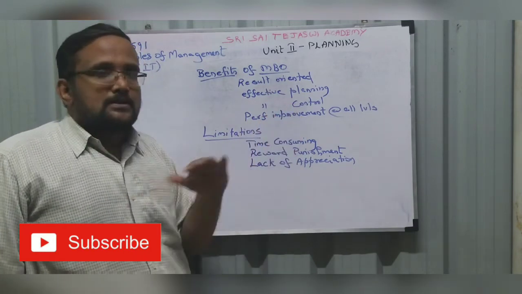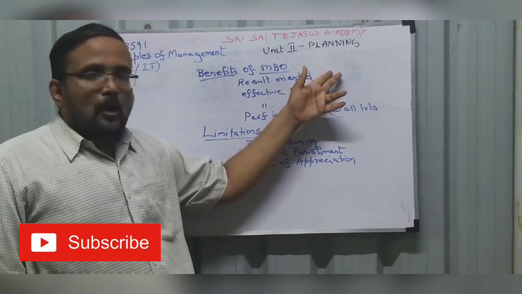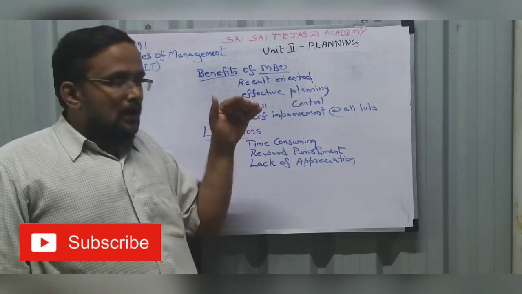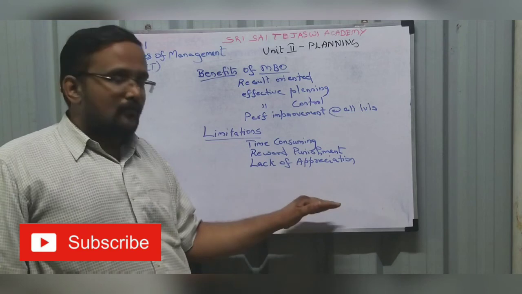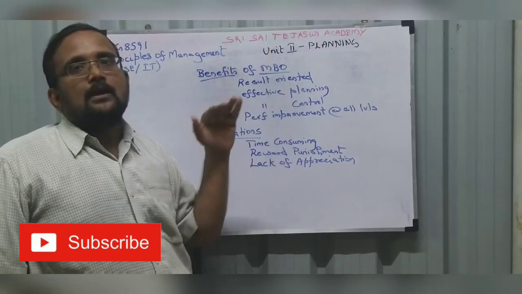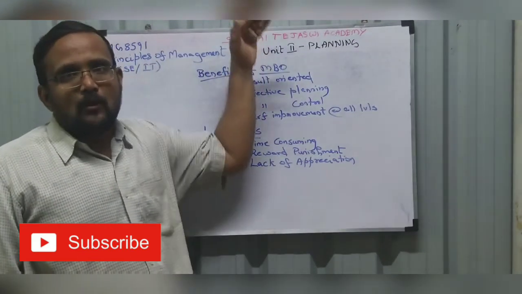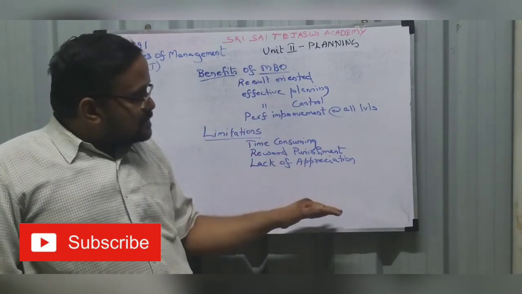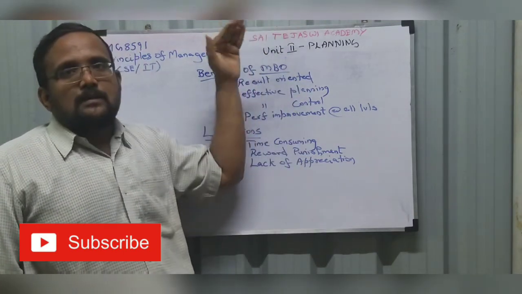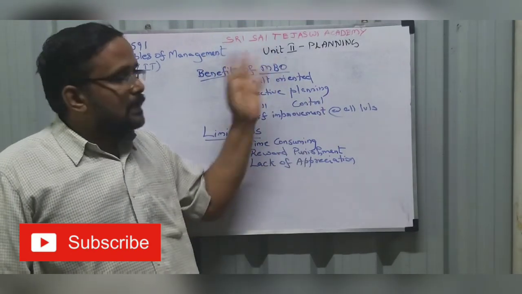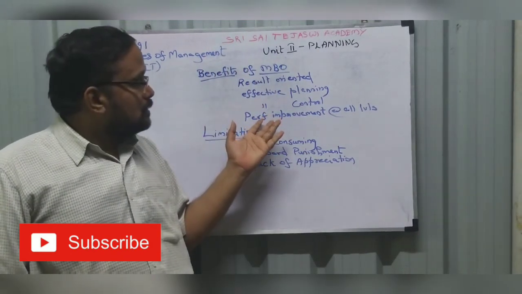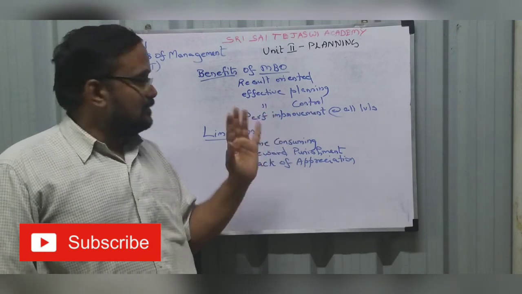Performance improvement on all levels. As I told you, this involves both the employee and the organization. Starting from the lowest level of the organization, the worker, to the top manager, the executive, the CEO of the company, the performance of all levels of management, top, middle, bottom, is included. So the performance improves at all levels.